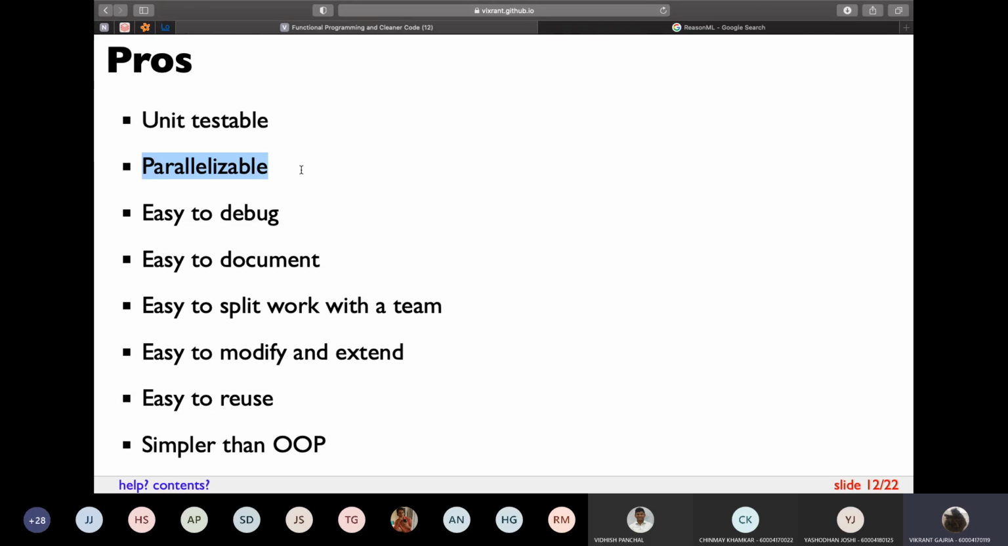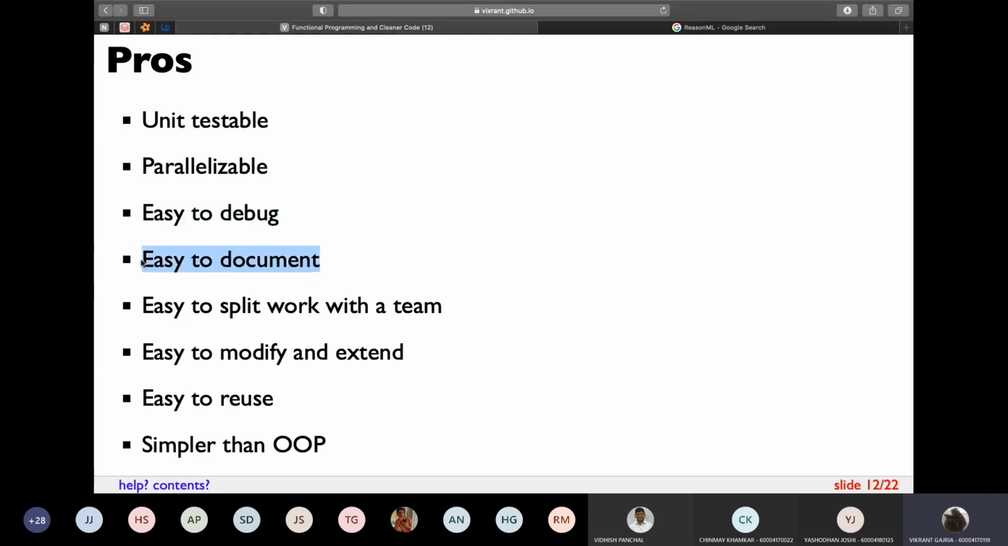When you write it with global state or side effects, then it is very difficult to make code parallelizable. Easy to debug. If I write a code and I give it to my friend to debug, then he won't be able to if I write it in an object-oriented or functional or structural programming approach, because I have to explain it to him what my code does. Instead, if you write your code in functions, then it is easy for them to understand what each function is doing.